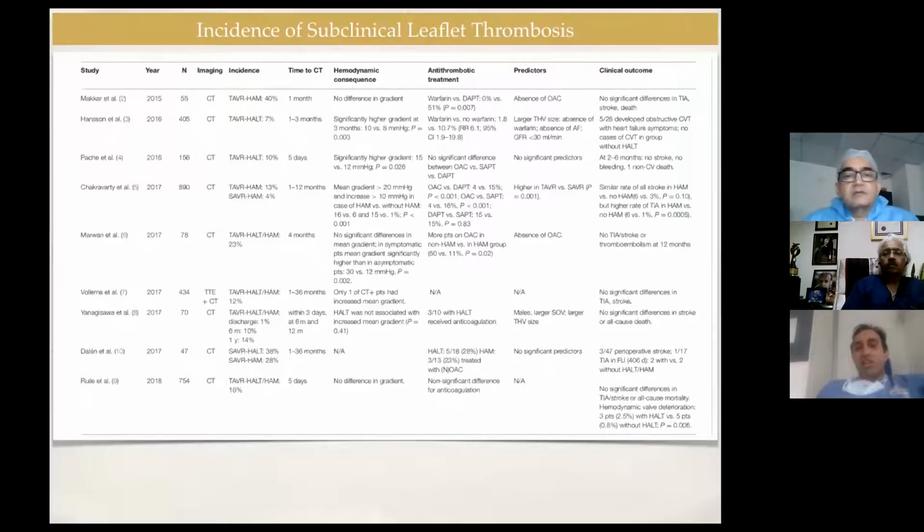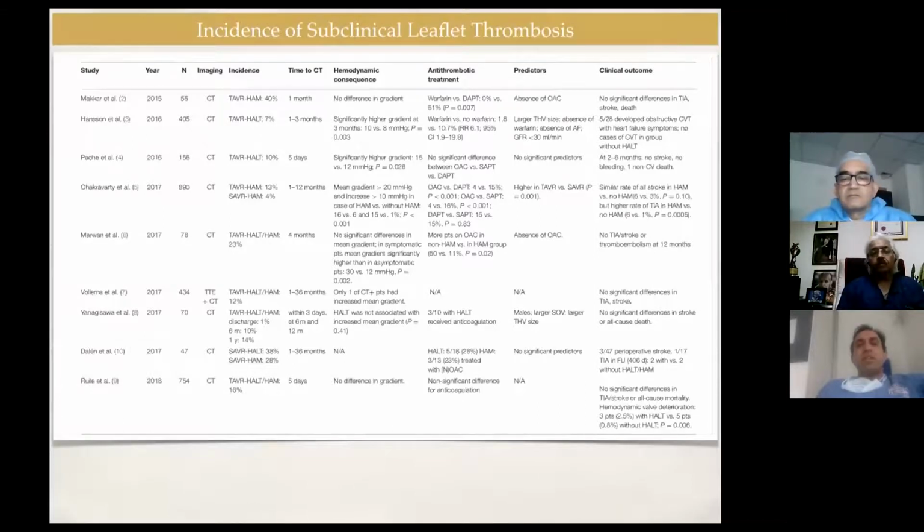Raj Makkar et al., the HAM was seen in 40%, but there was no significant difference in TIA, stroke, and death compared to patients who did not have a HAM. And I think this is the data from the first-in-man Portico trial, where the trial was stopped and then reintroduced again. Similarly, in other trials, HALT and HAM incidence varies from 4 to almost 40%.